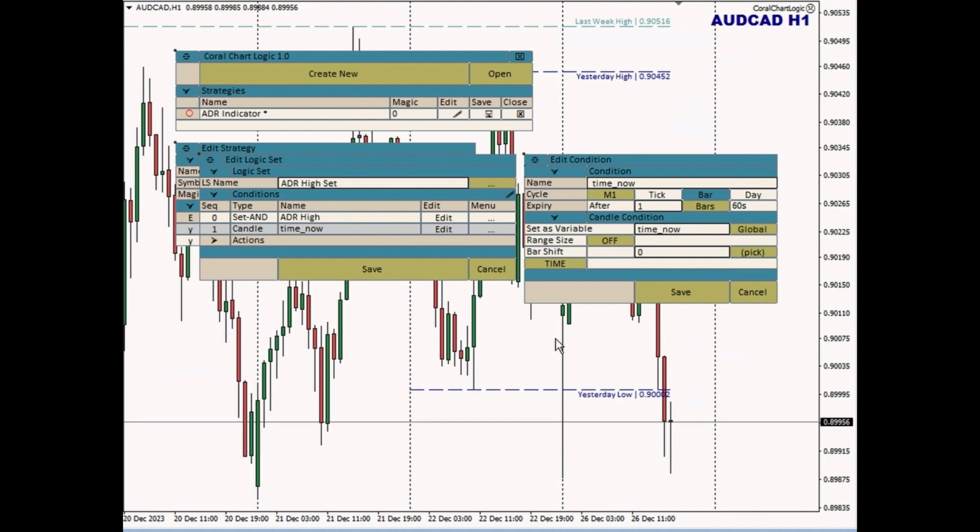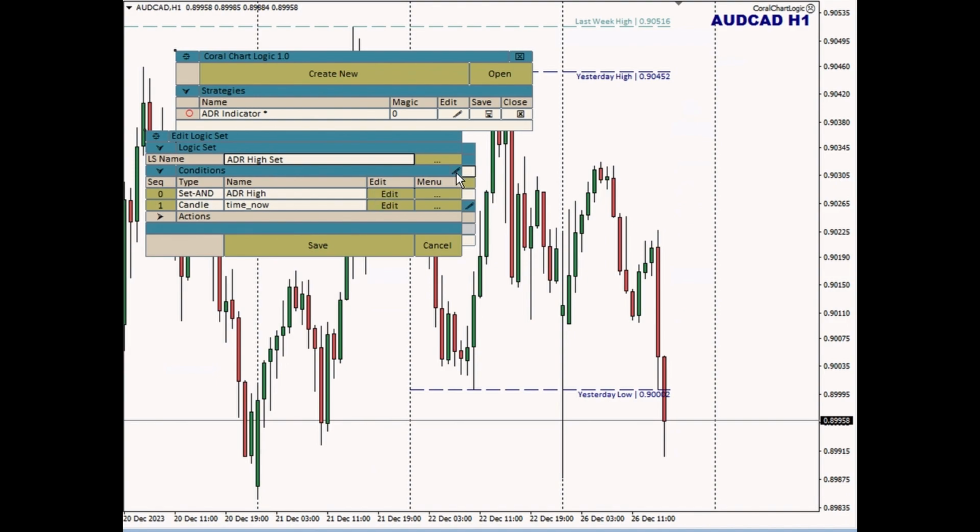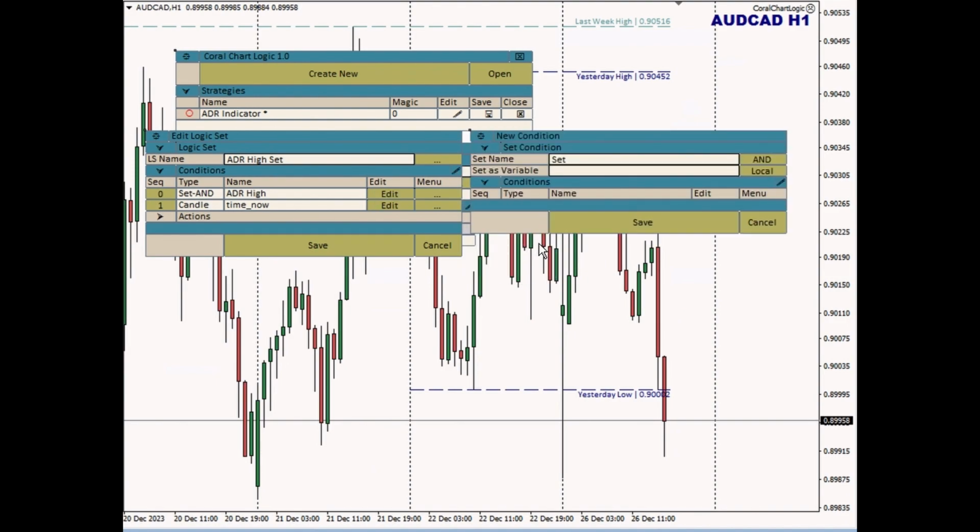Now, there are one or two places in the application where I broke that rule. Let's go there and I'll show you where I was inconsistent. And that is with a set condition. Let's add a set condition. Next to the set name, it tells you what kind of set condition it is. It's an and, and if you click it, it toggles over to or. Originally, when I first started writing the set condition, those were my only two choices. It was just and or.